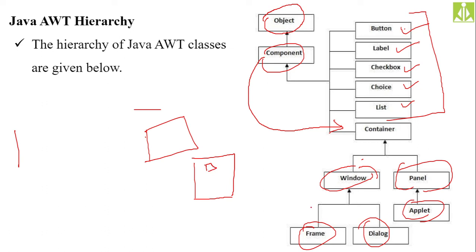Same like applet, we have to create any of these things first. We need to create any of these five things first: window, frame, panel, dialog, applet. Any of these you need to create first, and on these you can put all the other things: button, label, checkbox. Here I have given only a few. We have a very big list. For everything, like scroll boxes, we have a particular class.